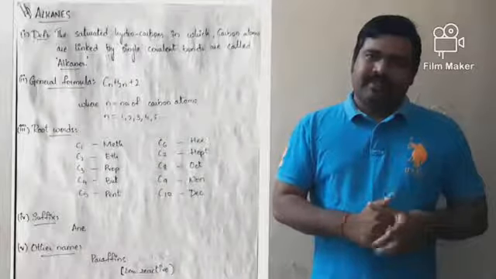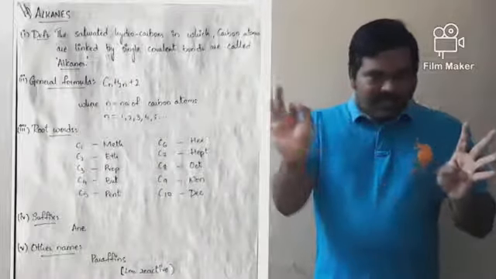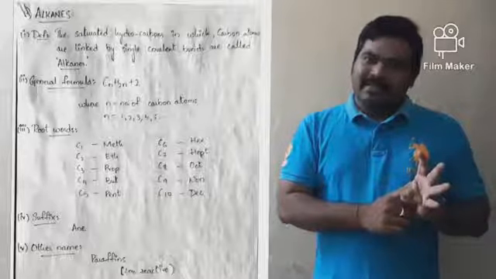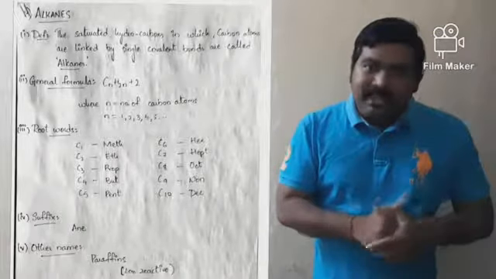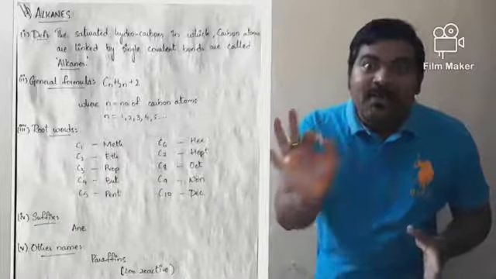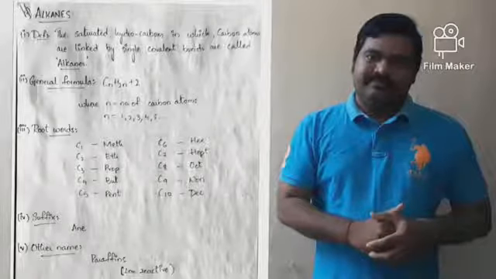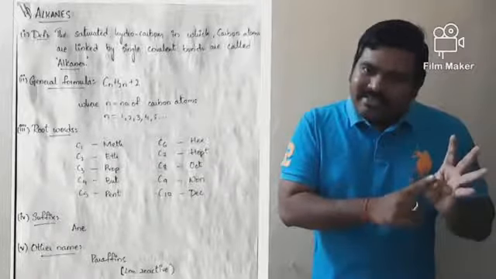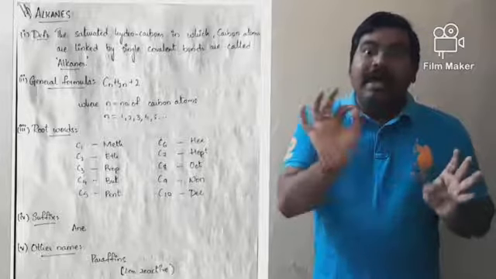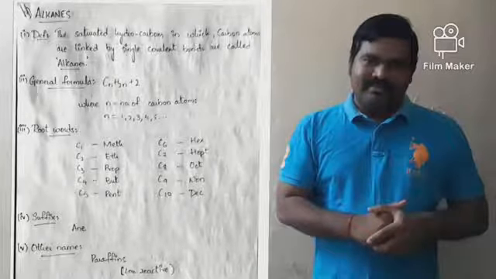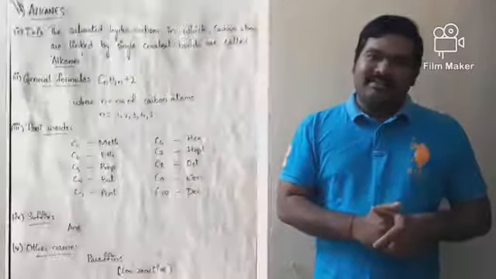Now coming to alkanes. Alkanes are saturated hydrocarbons in which carbon atoms are linked by single covalent bonds. And these alkanes are also called paraffins. Do you know the reason for that?